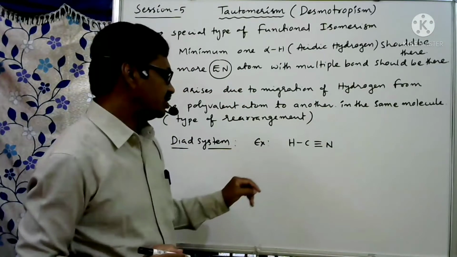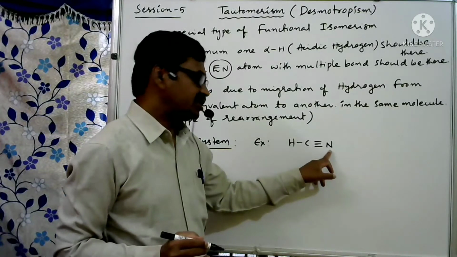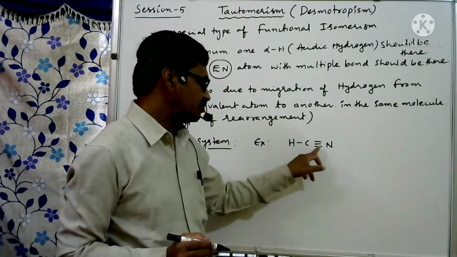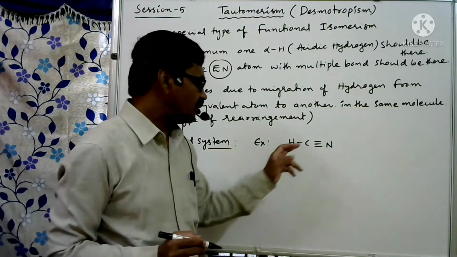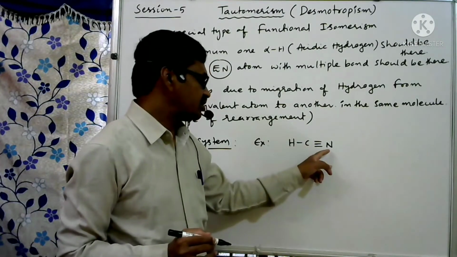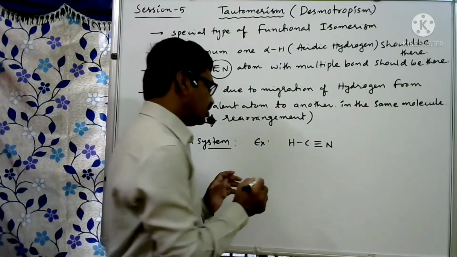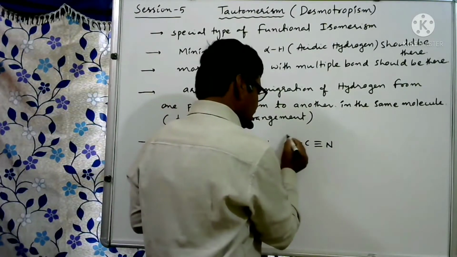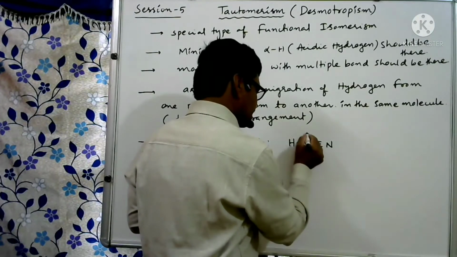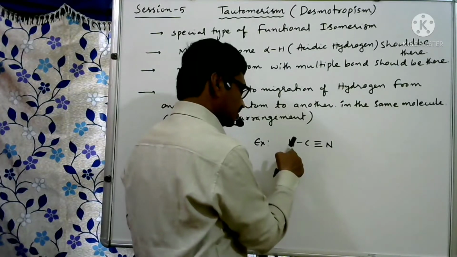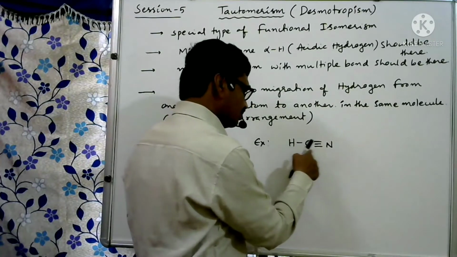See here, nitrogen is a more electronegative atom. Along with the carbon it forms 3 bonds, so it is a multiple bonded atom or polyvalent atom. Here the migration of this hydrogen from this first atom to the next atom, the second atom, is just changing the position of hydrogen from one atom to the next atom.